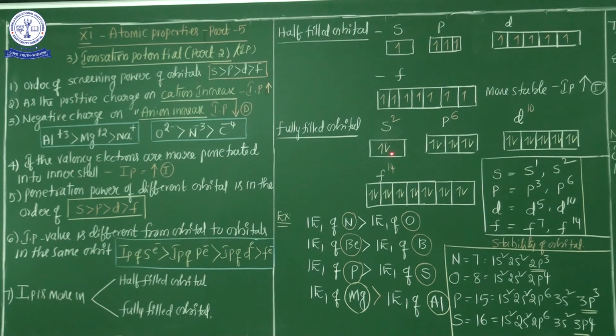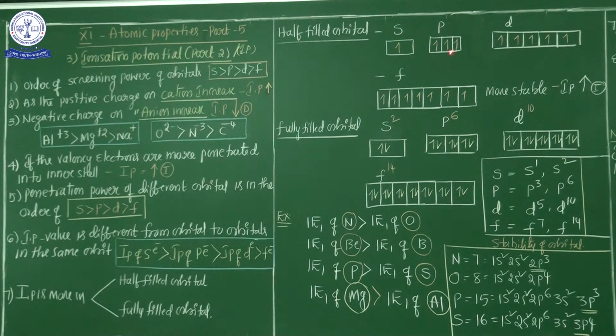Okay? Now see the s orbital. In these categories, s orbital 1 electron is stable, s orbital 2 electrons stable, p orbital 3 electrons stable, p orbital 6 electrons stable, but 5 electrons is unstable, easy to pick the electron out because of unpaired electrons.